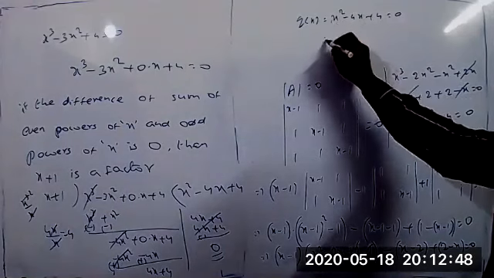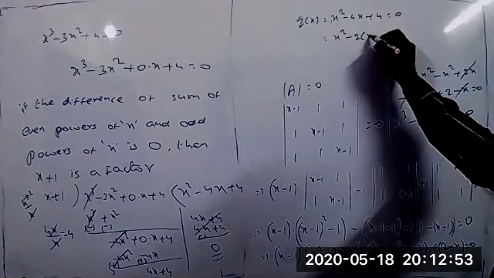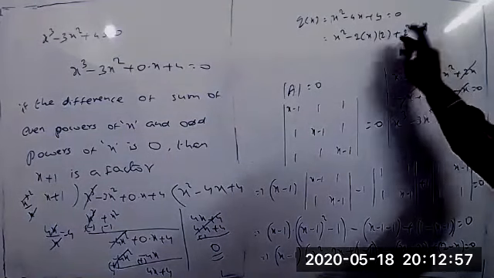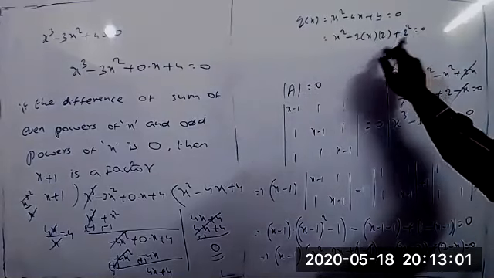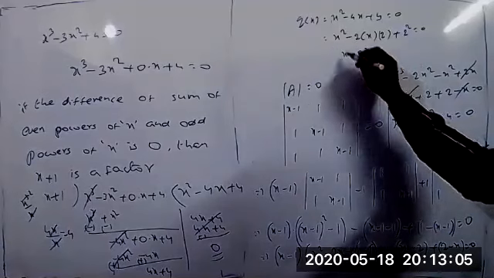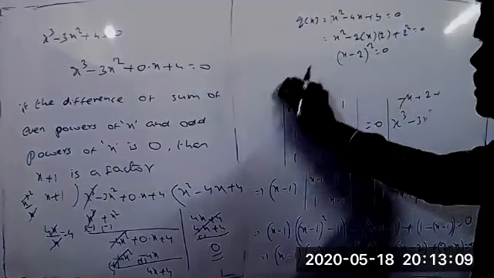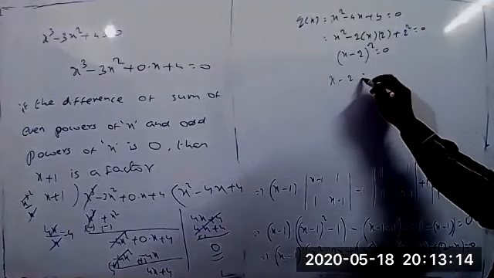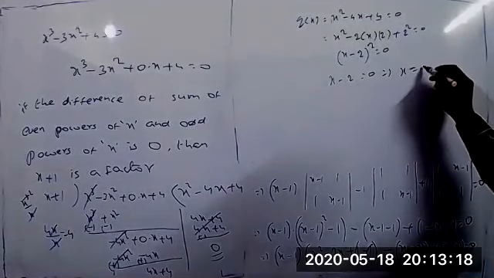This one you can write now, x square minus 2ab, 2 into x into 2 plus 2 square equal to 0. Clear now? a square minus 2ab plus b square equal to a minus b whole square. Here a equal to x and b equal to 2. So x minus 2 whole square. Therefore x minus 2 equal to 0 is one more factor here. That implies the value of x equal to 2.